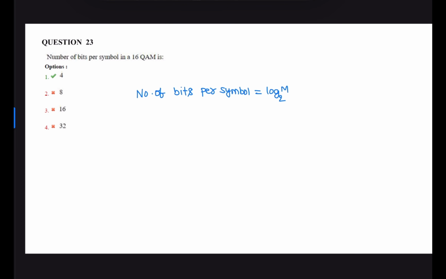Next question. The number of bits per symbol in 16 QAM is. So the number of bits per symbol is given as log M base 2, that is log 16 base 2, which is 4 bits per symbol. In 16 QAM, each symbol has 4 bits of information. That is correct, option 1.